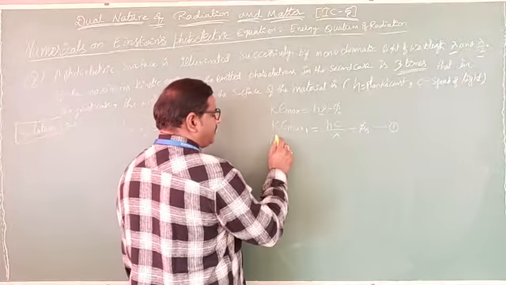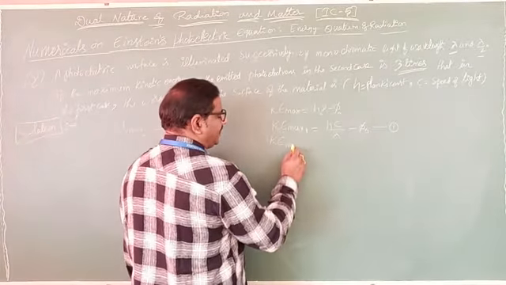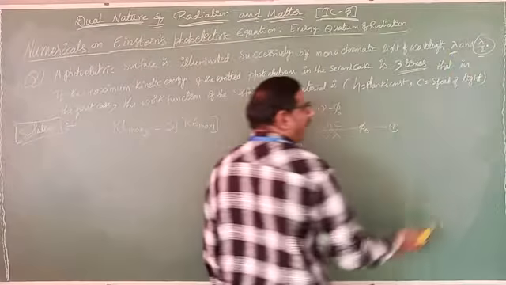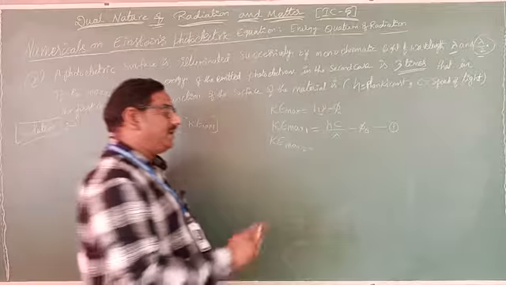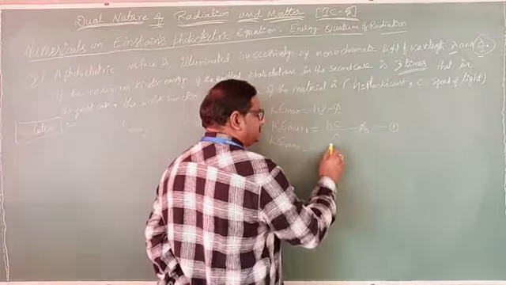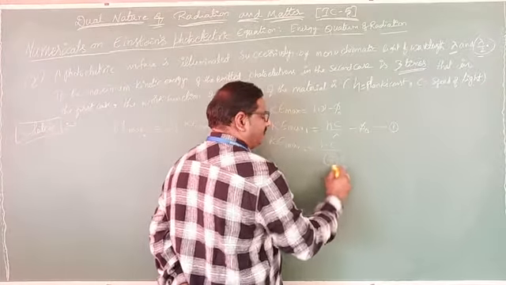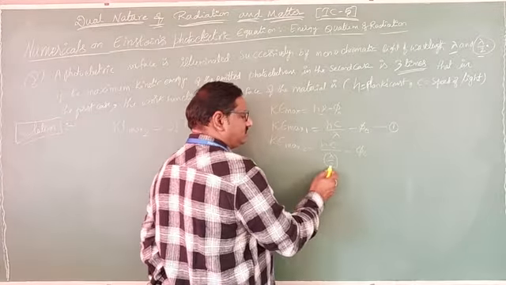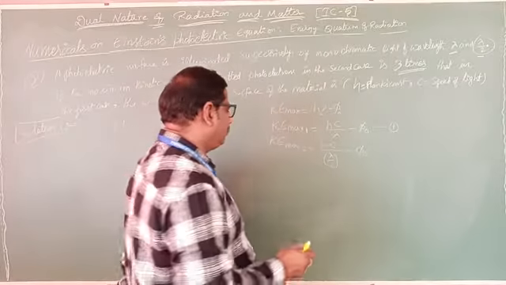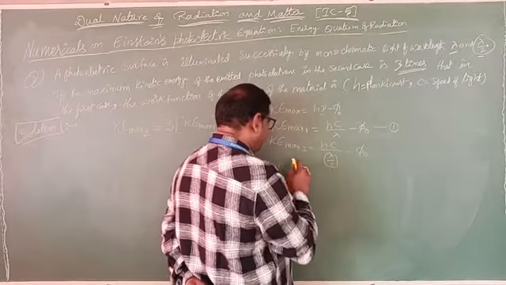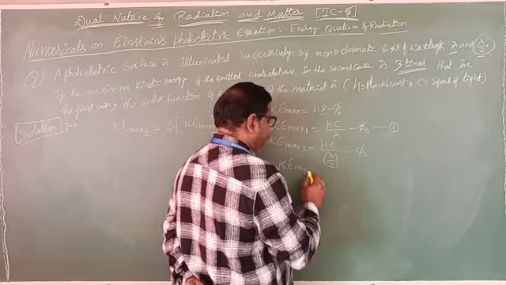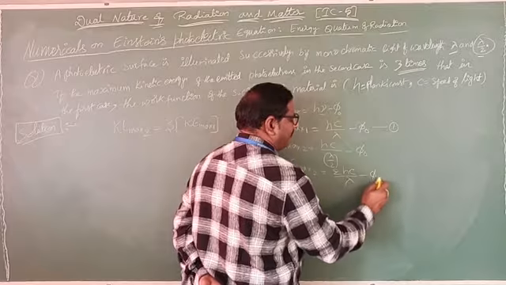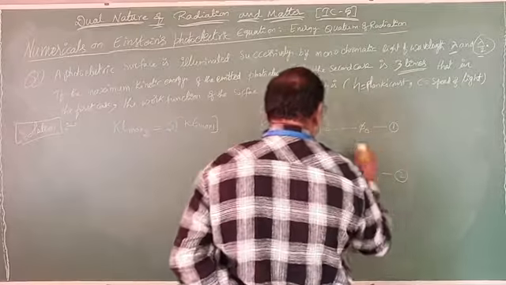Next, kinetic energy KE maximum 2, second case. In it, how much is the lambda? Lambda will become lambda by 2. Then what can I write? hc by lambda by 2 minus phi naught. If you solve, this 2 will move up. Say yes or no? Then kinetic energy maximum 2 equals 2hc by lambda minus phi naught. This is equation number 2.